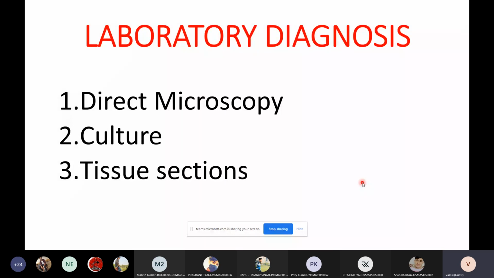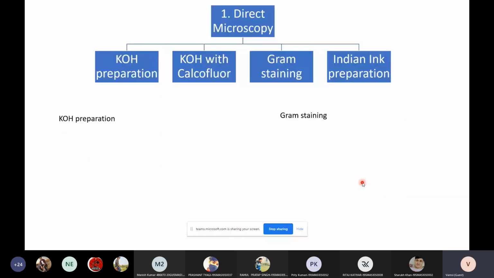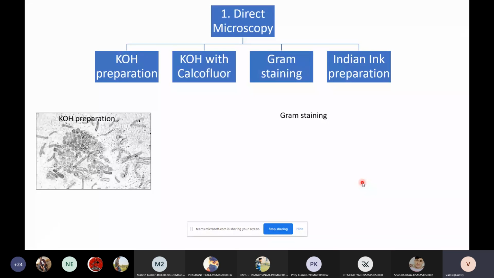So first, let us see the direct microscopy. In the direct microscopy, we have 4 approaches. The most commonly used method for identifying fungi is the KOH preparation, potassium hydroxide preparation. Under KOH, you will see black and white strands of fungi. The major advantage of KOH is that it eliminates all other cells other than fungal cells. Only fungal cells will be present on the glass slide.